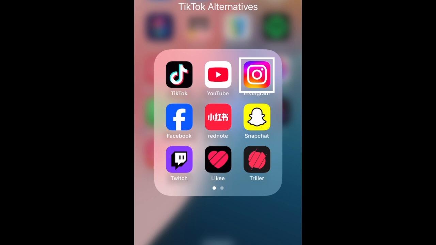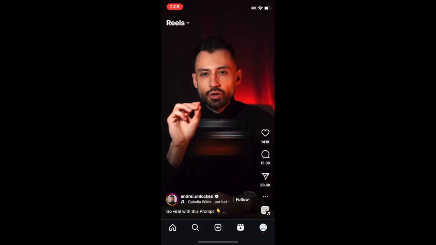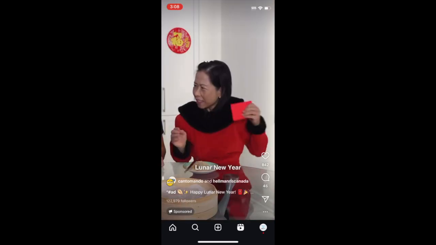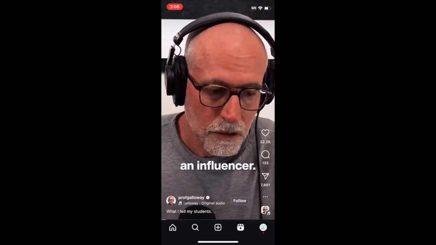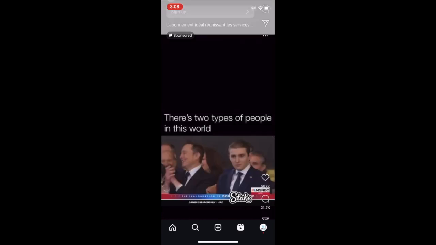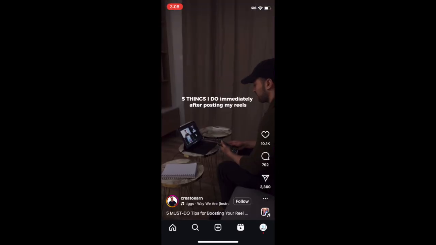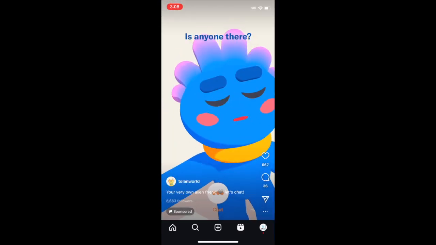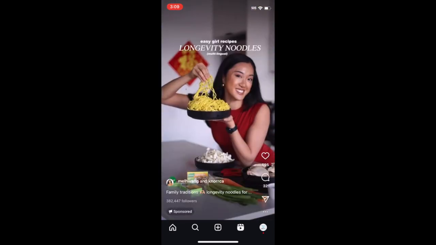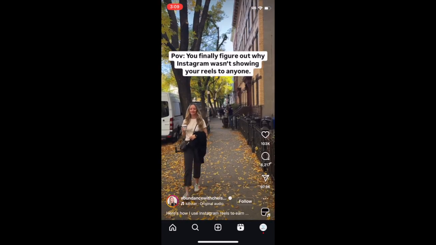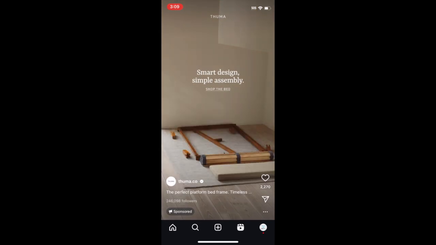Another app that you've probably already set up an account with is Instagram. Instagram Reels are very similar to TikTok videos, allowing creators to share short vertical videos. Instagram also has a huge library of music to choose from, making it easy to find the perfect audio to accompany your posts. With billions of people already using and posting on Instagram every day, it's a great place to find and share content similar to TikTok. Check out our beginner's guide to Instagram Reels to learn more.